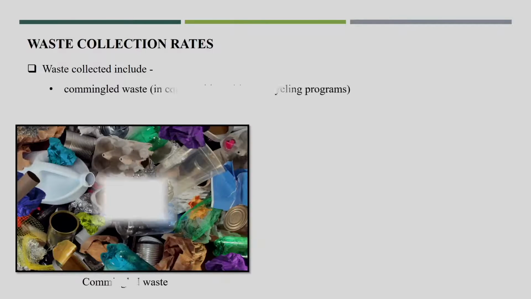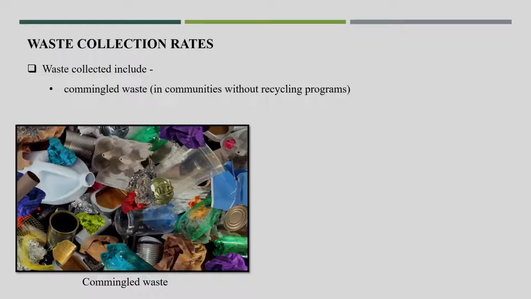Waste collected includes commingled waste or mixed waste. This is the mixed waste, and before the Swachh Bharat mission in India, most of the cities had this kind of collection system. The entire waste is mixed together, whether it is dry, wet, metals, glass, paper, plastic, and even household hazardous waste is included in the same waste. That was the collection we normally call a commingled waste collection system in a community without a recycling program.